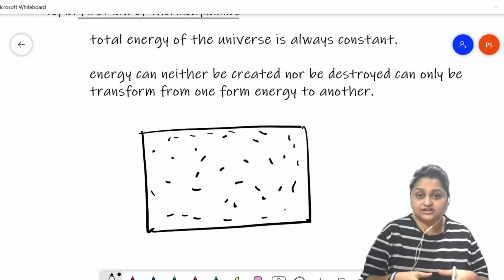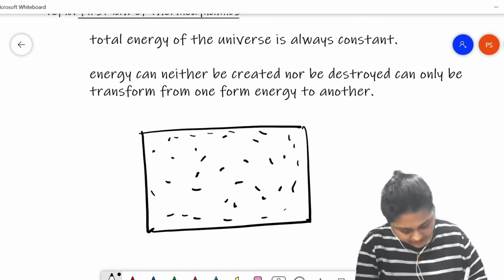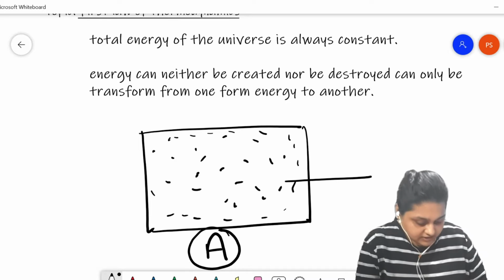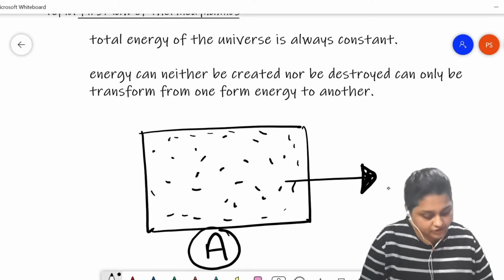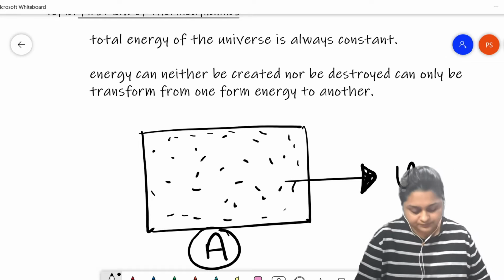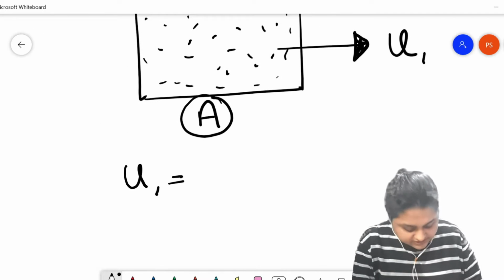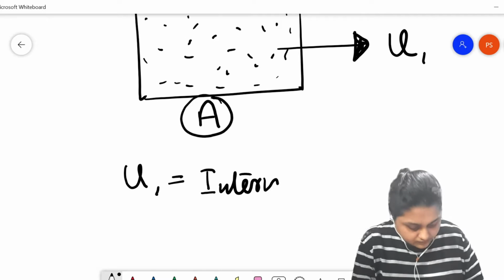Let's say this is a gaseous material which is ideal in nature, and this is in a state A. The internal energy of this thermodynamic system is U1, the internal energy of the system.